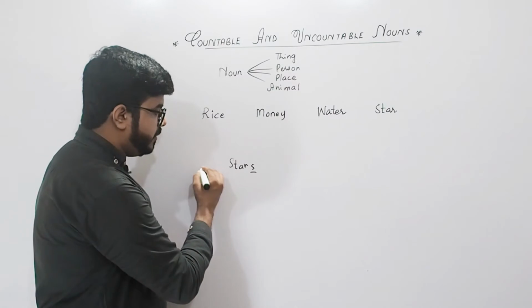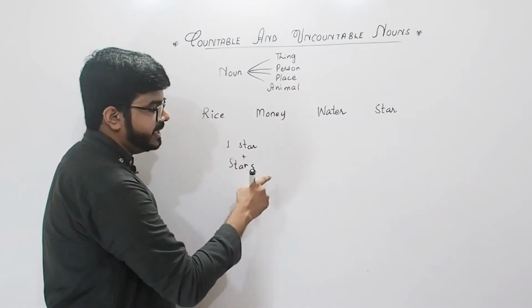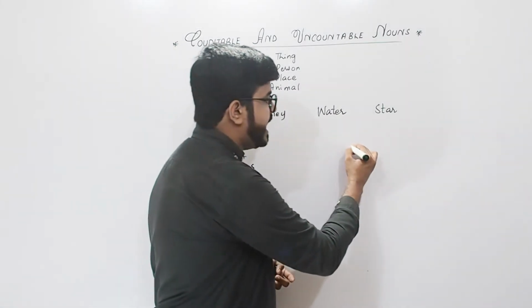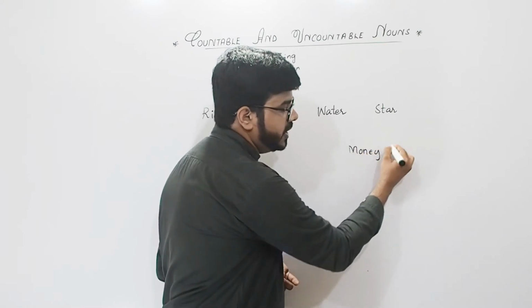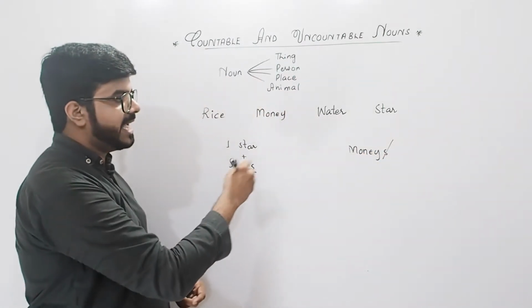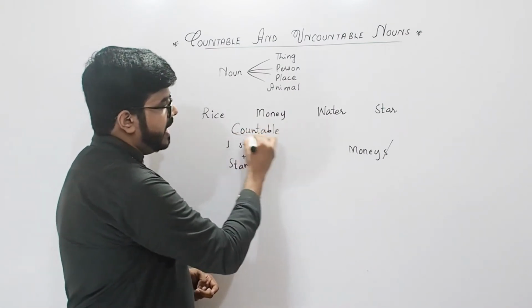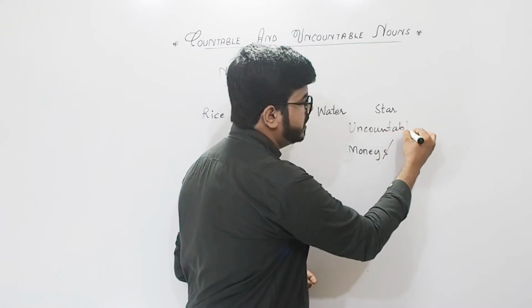So the one is star, and when you add S, there are stars, right? So let's see, can we add S with the word money? No, we cannot. So this is a countable noun, and this is an uncountable noun, right?